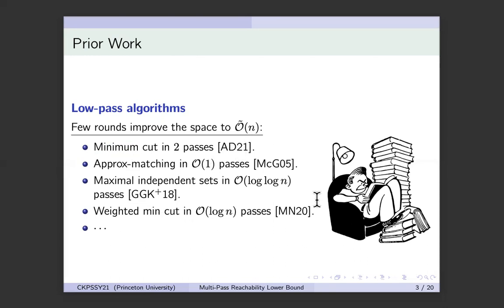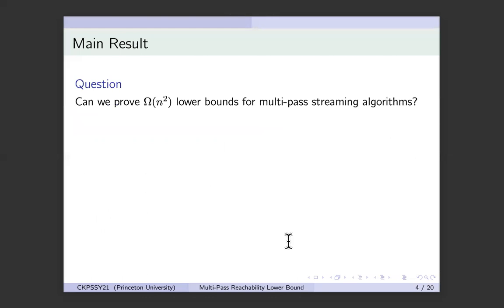And all this goes to show is that if you have streaming algorithms with only a few passes, they are still much more powerful than streaming algorithms with exactly one pass. So we have some idea that these algorithms are very powerful, and they're in particular much more powerful than one-pass algorithms, but we do not have a very good understanding of the power of multi-pass streaming algorithms. And the reason for that is because we do not know strong lower bounds for these problems.